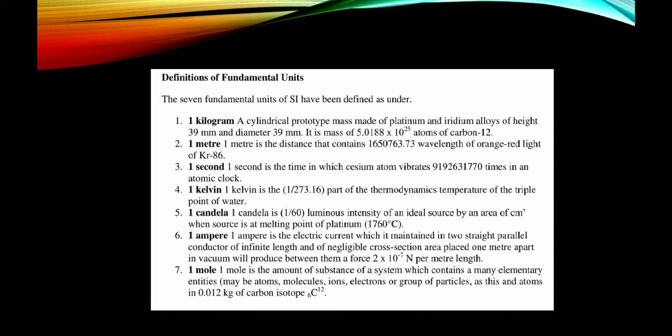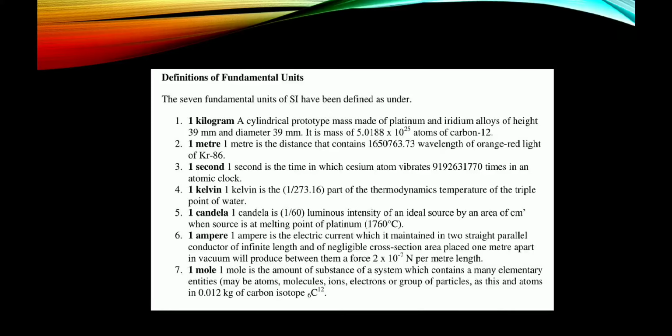1 candela. 1 candela is 1/60 of the luminous intensity of an ideal source per square centimeter area when the source is at the melting point of platinum, 1760 degrees Celsius. 1 ampere. 1 ampere is the current which, maintained in two straight parallel conductors of infinite length and negligible cross-sectional area placed 1 meter apart in vacuum, experiences a force of 2 × 10^-7 newton per meter length.